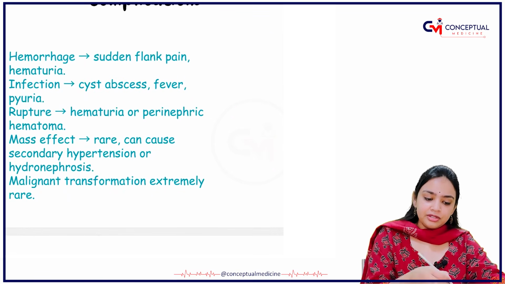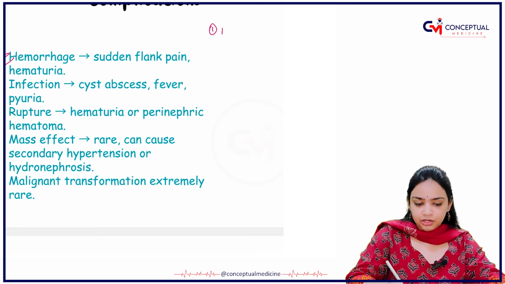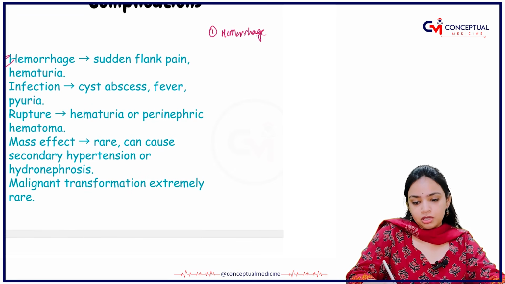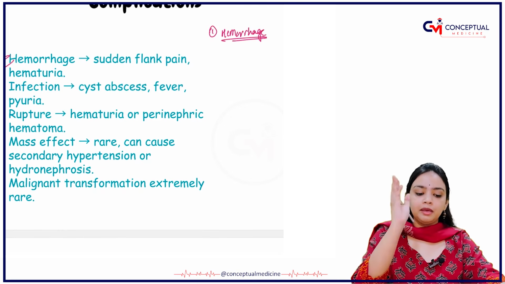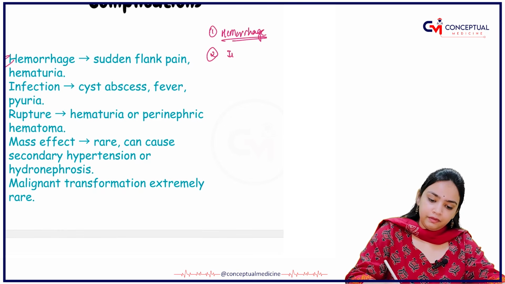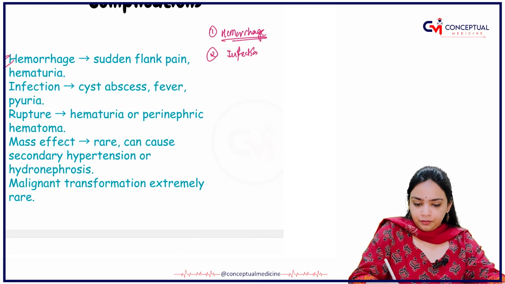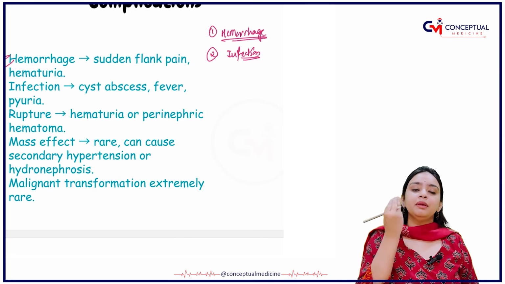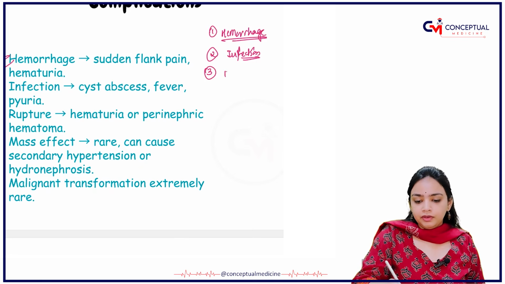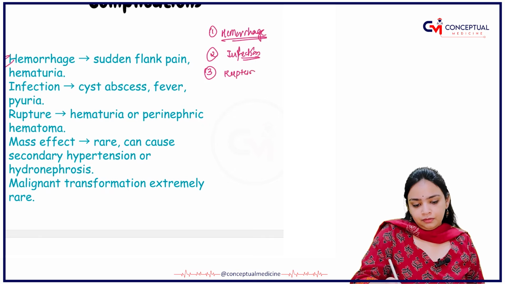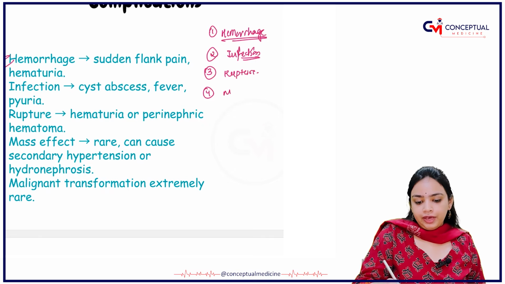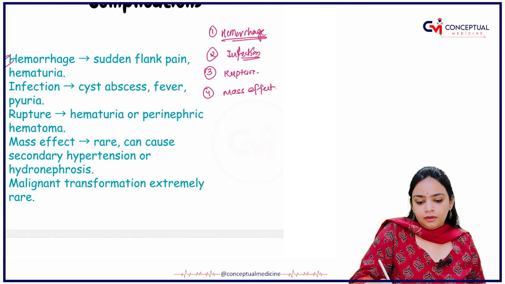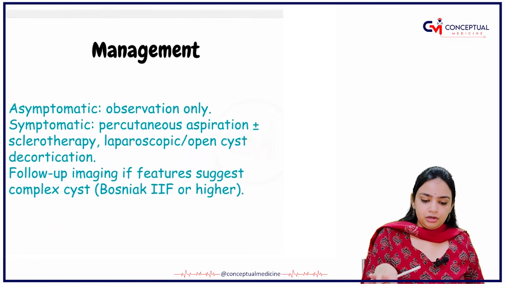For the complications, the first complication is hemorrhage, in which you will be able to appreciate hematuria. Second complication will be infection, like cyst abscess, fever, or pyuria. Third one, there will be rupture. Fourth one, there will be mass effect. And malignant transformation, which is rare.